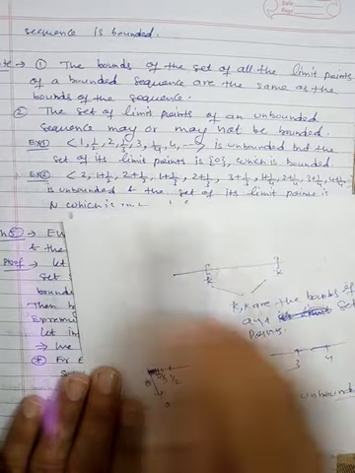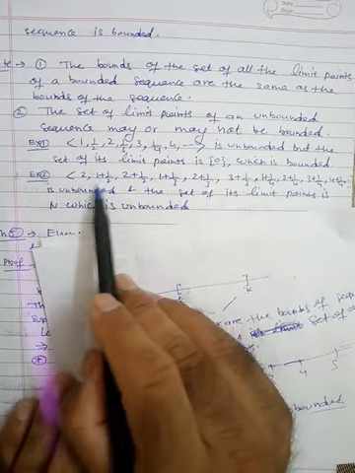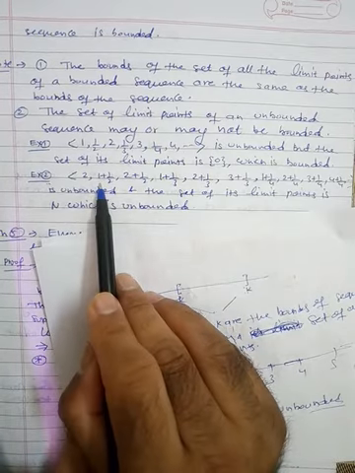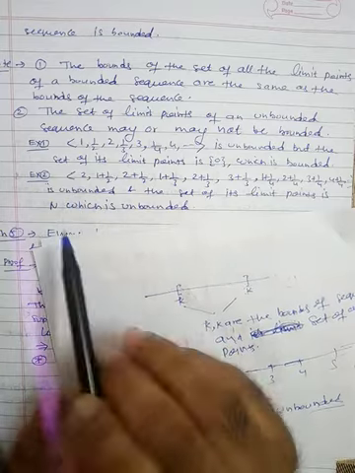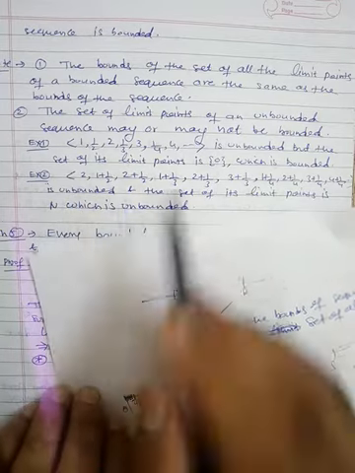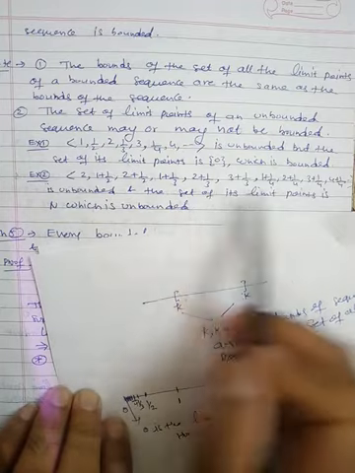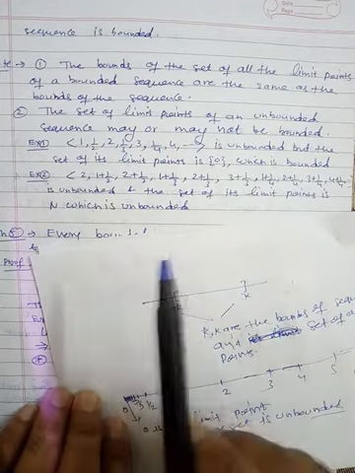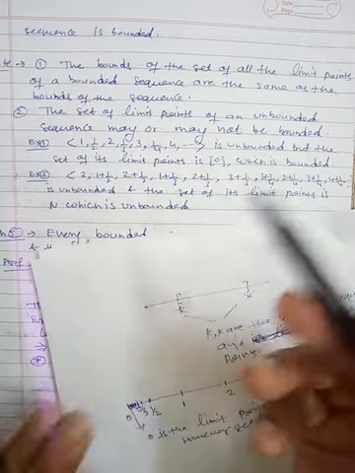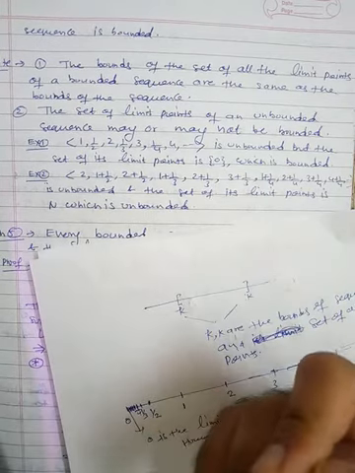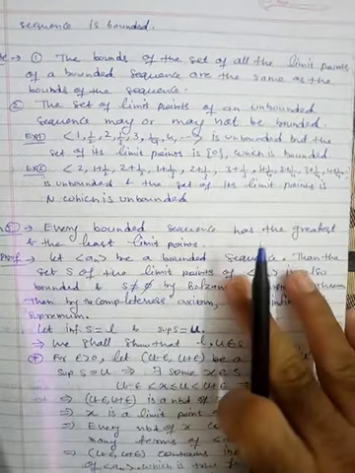If you draw this pattern on the real line, you will see that 1 is a limit point, 2 is a limit point, 3 is a limit point, so there are infinitely many limit points. In fact, the set of natural numbers is nothing but the set of limit points of this sequence, which is unbounded. Hence, the sequence is unbounded as well as the set of limit points is unbounded in this case. Fine. So this is the example.